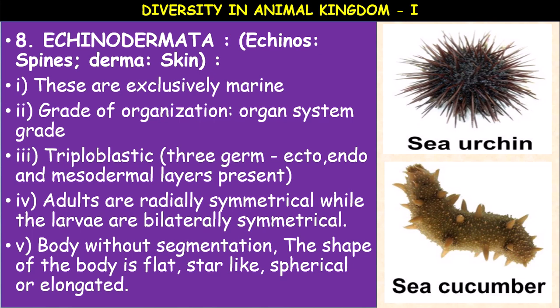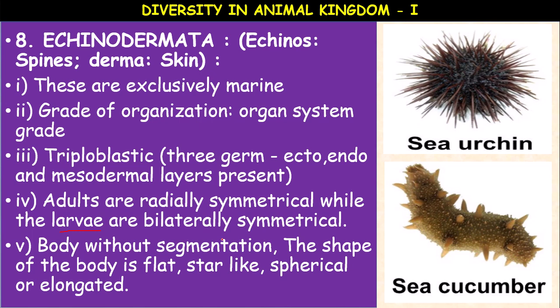They possess a special system called the water vascular system. The digestive system is complete. Reproduction is sexual, with indirect development. Indirect development means there are larval forms in the development. If there is no larval form, we call it direct development.